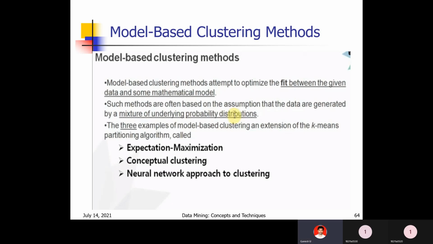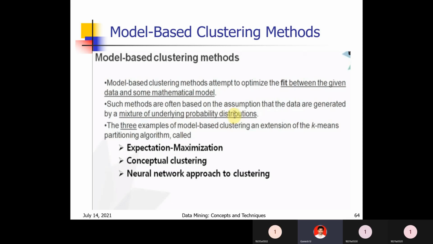Expectation maximization, the name itself indicates: for expectation we have one formula, and for maximization we have another formula. Using that, we will expect and maximize which cluster a point is related to. So that is expectation maximization. Conceptual clustering: based on the concepts, the description, the theory, we will divide the data into clusters.